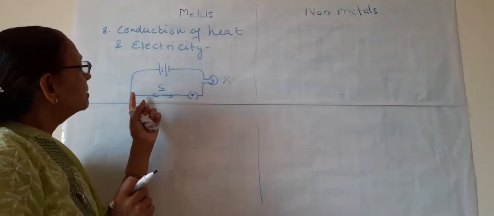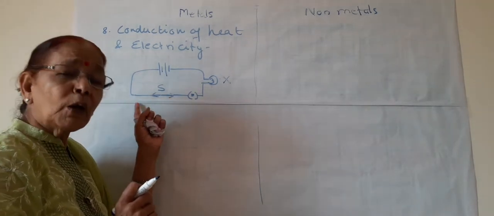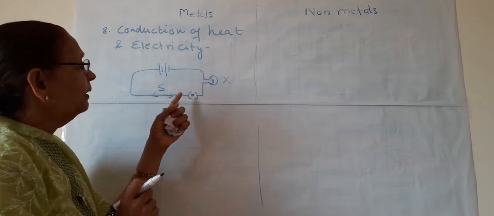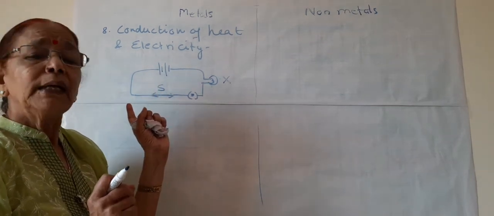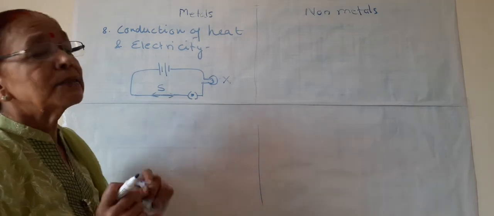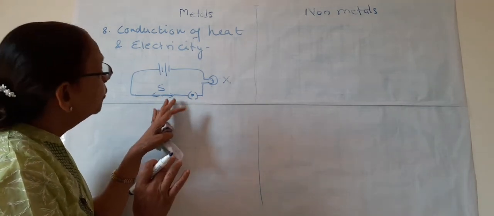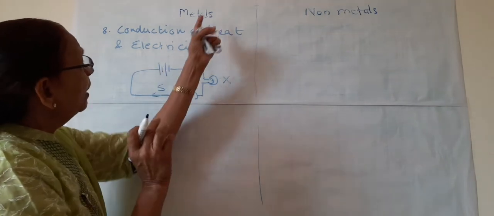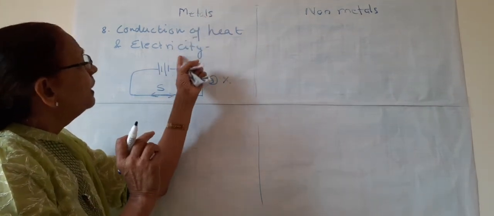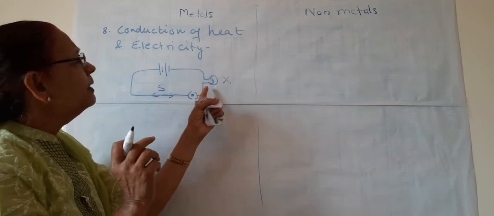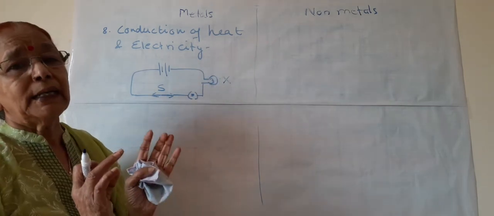When current is not flowing through sulfur, the circuit will be incomplete or open and this bulb will not glow. So this experiment proves that metals conduct electricity and non-metals do not conduct electricity.